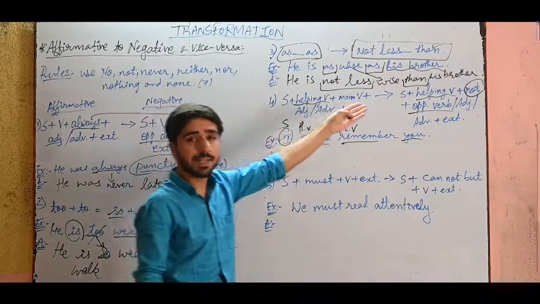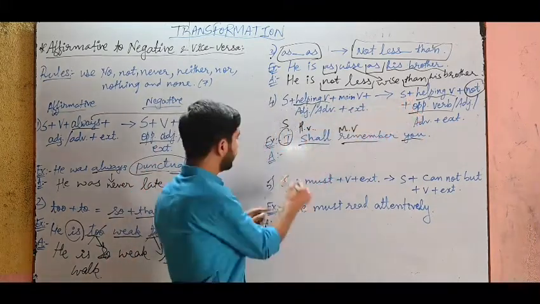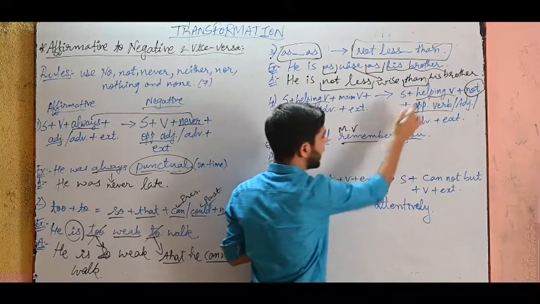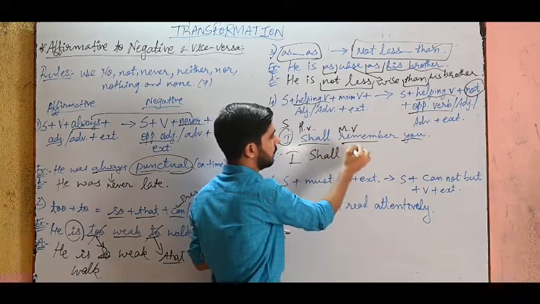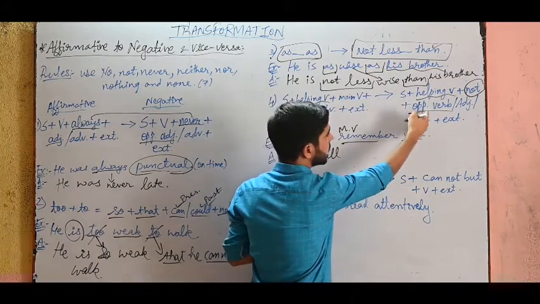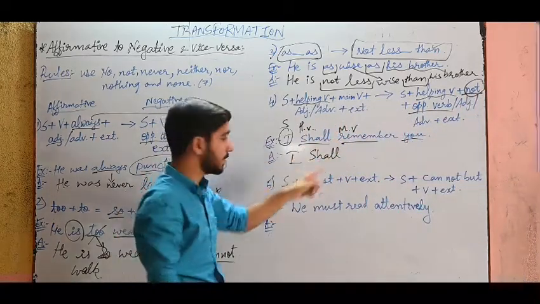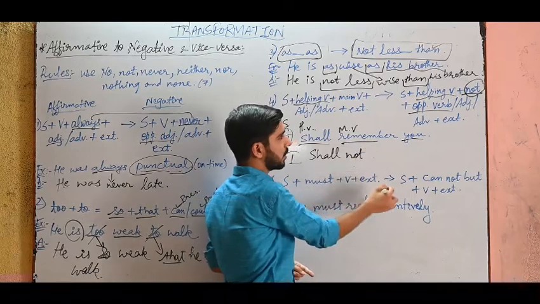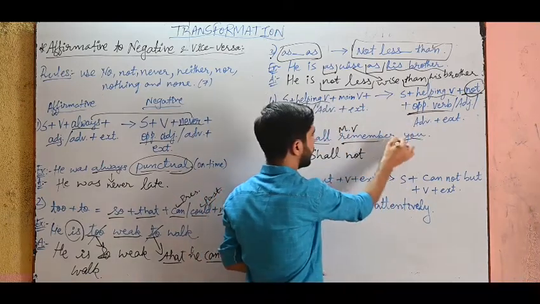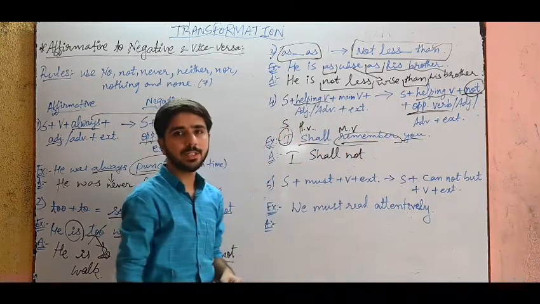Now let us apply this rule. Write the subject as it is, I. Then the helping verb as it is, shall. Now the opposite, with not. Don't forget, I have to put not in the answer. I shall not. Now what is the opposite of remember? The opposite is forget.